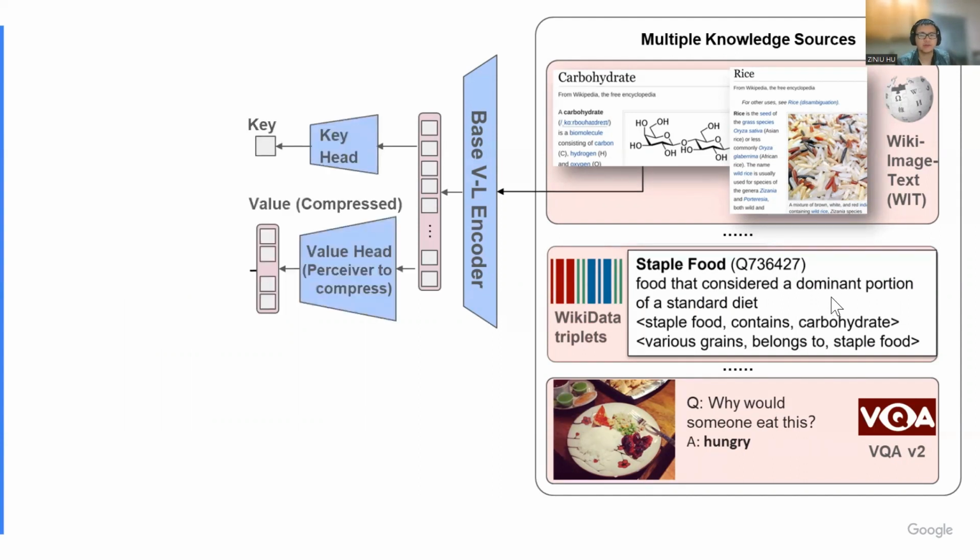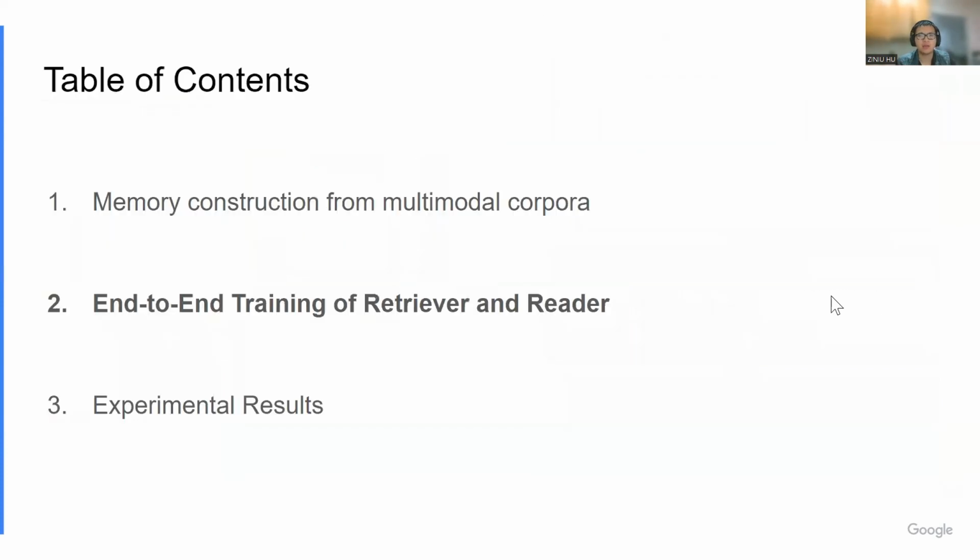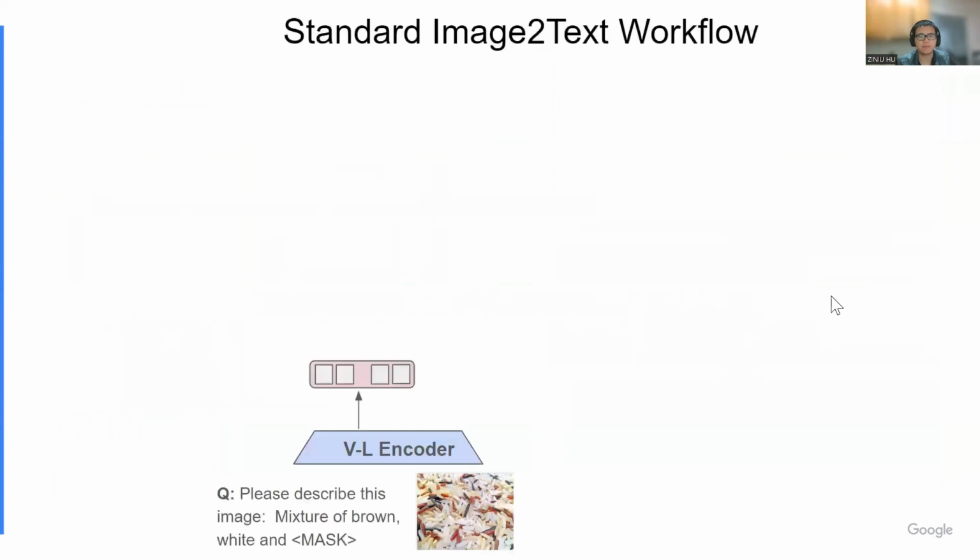Therefore, we propose to use the Perceiver architecture to encode and compress the knowledge items. This Perceiver model uses a transformer decoder to compress the full token sequence into an arbitrary length. This lets us retrieve the top K memory items for K as large as 100. We could then iteratively encode each item into a key-value lookup memory, and then unify all different datasets' knowledge into a unified memory. We then introduce the workflow of REVEAL, focusing on how we conduct end-to-end training.